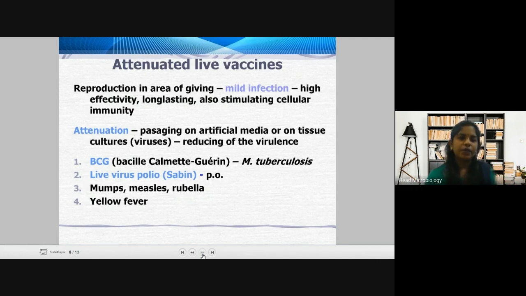Then attenuation: passaging in artificial media or on tissue cultures, reducing the virulence. So you need to grow it on artificial media or tissue cultures in such a way that it reduces the virulence of the bacteria. Here examples are BCG, then live virus, polio, then mumps, measles, rubella, yellow fever. All these are examples of live vaccines.